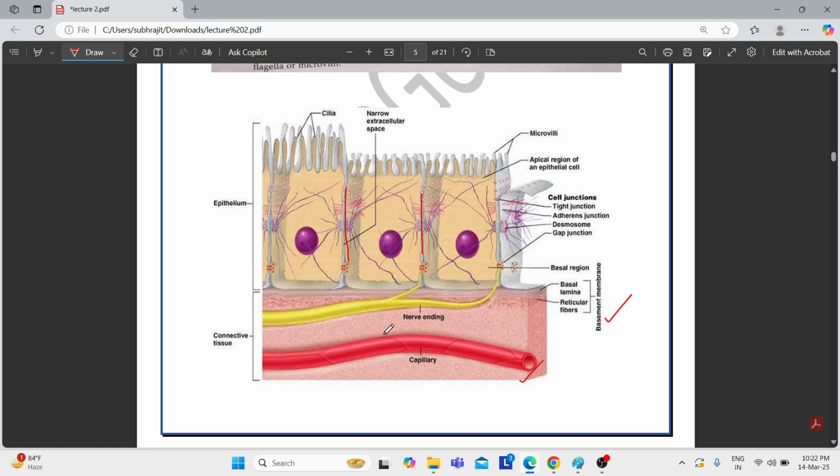The basement membrane. This is the blood capillary, and exchange of nutrients takes place between the blood capillaries and the epithelial cells. Also this basement membrane helps in the selective exchange of nutrients between these cells, and also between the blood capillaries and the cells.